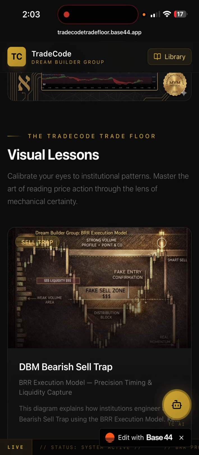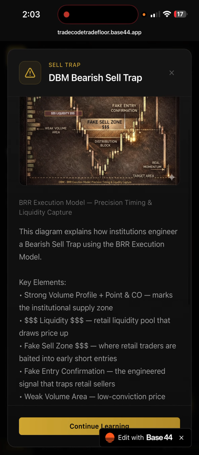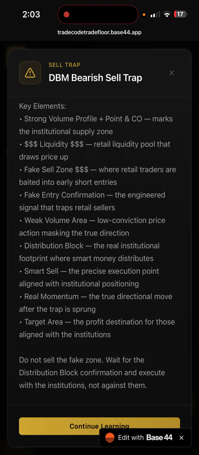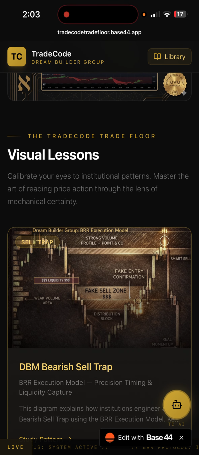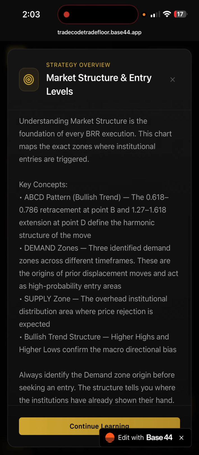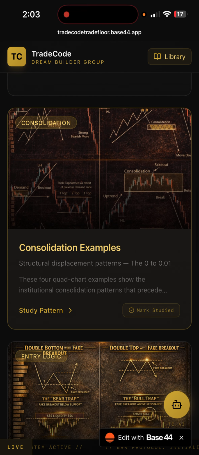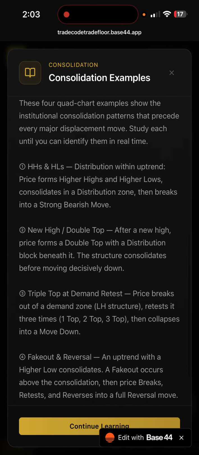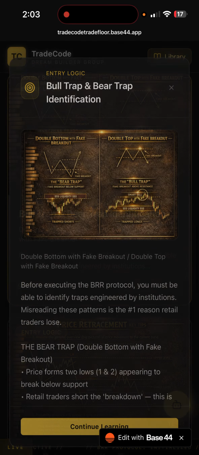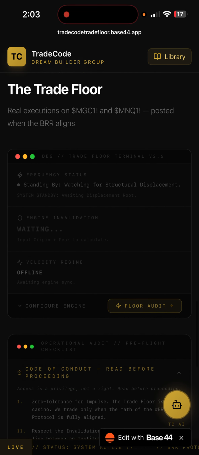So not only do we have the engine that you can use, we also have these cool lessons with visuals, teaching you and showing you how to trade the BRR strategy and market structure. This is an interactive course, my interactive quick course. You can mark study, consolidation examples, teaching you and showing you the bull trap and the bear trap. This is always here. And then we got the trade floor.